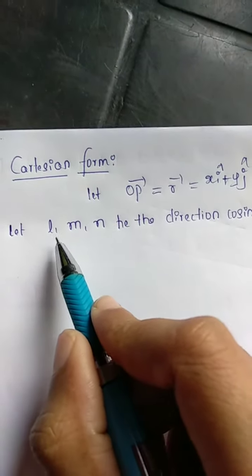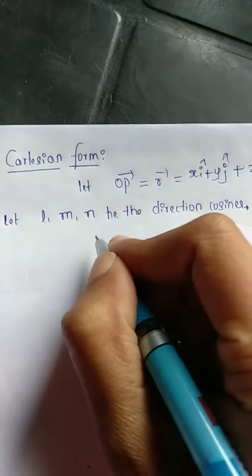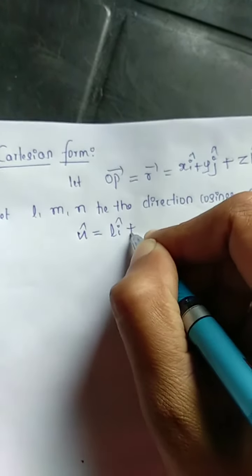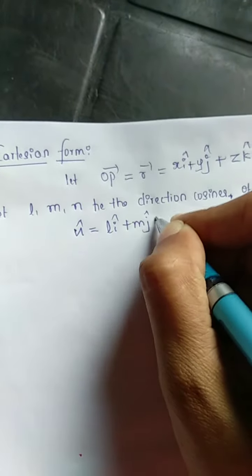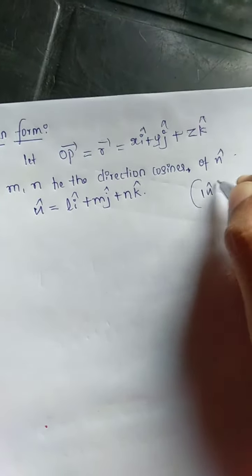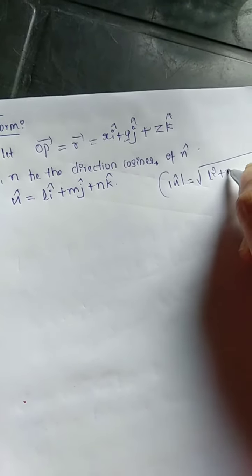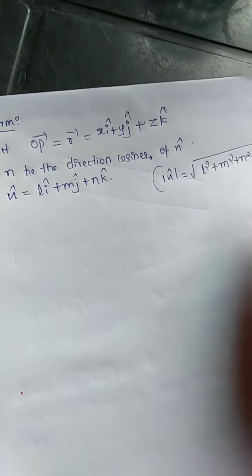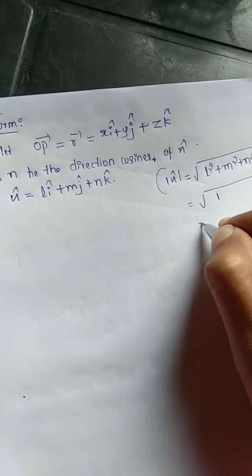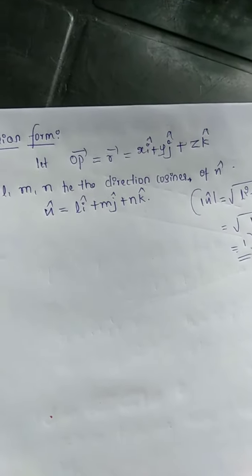So let l, m, n be the direction cosines of n cap. So we write n cap is equal to l i cap plus m j cap plus n k cap. So the magnitude of n cap is equal to the square root of l square plus m square plus n square. And we know the value of l square plus m square plus n square is equal to 1. So root 1 is equal to 1. So n cap is the unit vector.